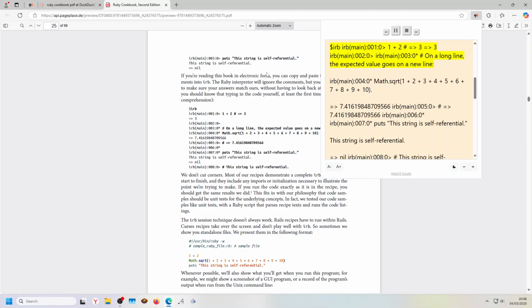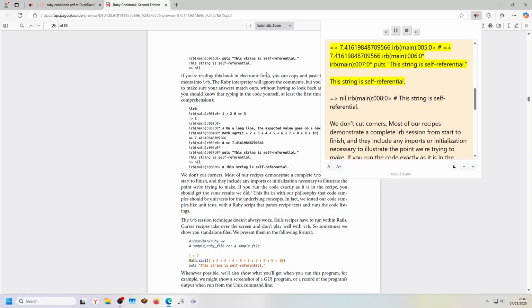irb(main):001:0> 1+2 # => 3. irb(main):002:0> irb(main):003:0* # On a long line, the expected value goes on a new line. irb(main):004:0* Math.sqrt(1+2+3+4+5+6+7+8+9+10) => 7.41619848709566. irb(main):005:0> # => 7.41619848709566. irb(main):006:0* irb(main):007:0* puts "This string is self-referential."